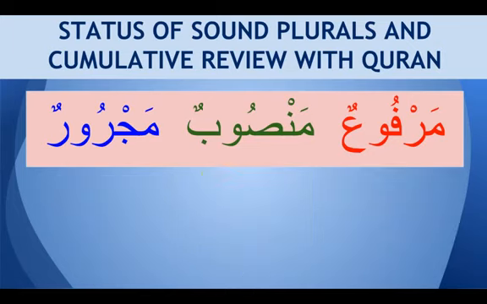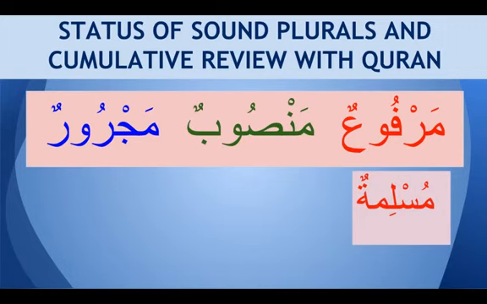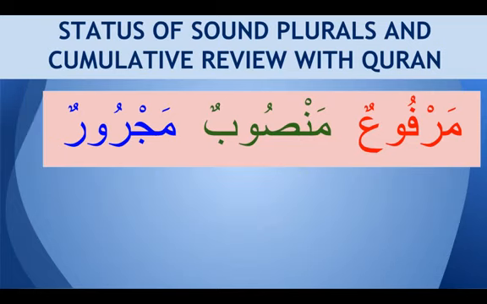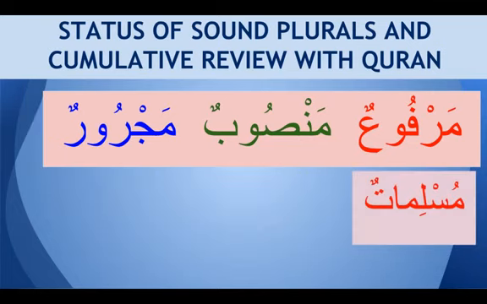So if we want to go to jama' muannath salim, so we know a muannath, we write this at ta marbuta if it is singular. So muslimatun, muslimatan, and muslimatin. So how do we make marfu in the jama' muannath salim? So we have learned about marfu, where it is muslimatun, atun. So this alif, ta, and dhamma is a sign of marfu. Sign of marfu.